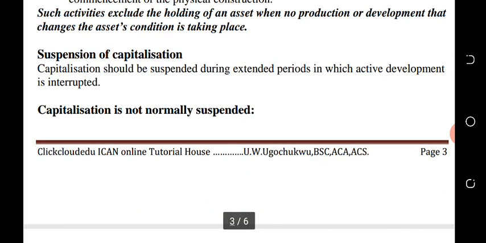Suspension of capitalization. Capitalization should be suspended during extended periods in which active development is interrupted. So you have to suspend capitalization of borrowing costs when there is a suspension in the active development of the asset. When there is such a situation, we should also suspend capitalization.